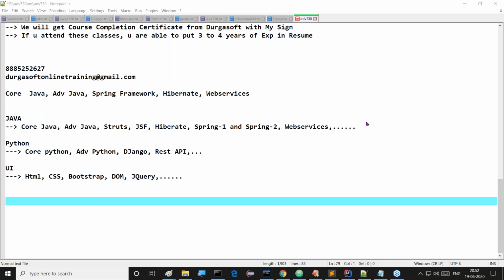Maven we will cover in real-time tools, not here. But in the Hibernate classes, we are going to cover Maven. Hibernate onwards, we are going to cover Maven. Why? Because you will not see any benefit of Maven with advanced Java classes. Only we are going to understand the structure now. We are unable to see the total Maven support inside this advanced Java. Web services is a separate topic, not inside this topic.